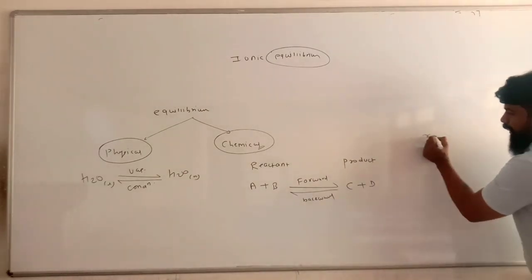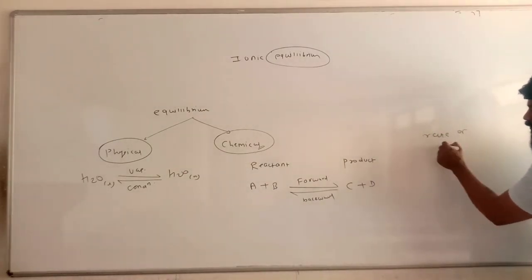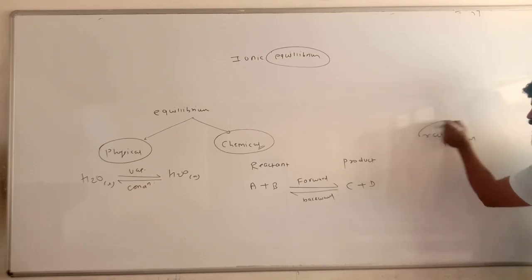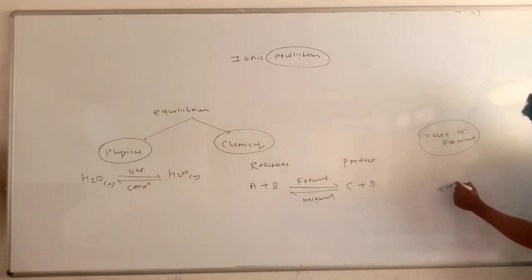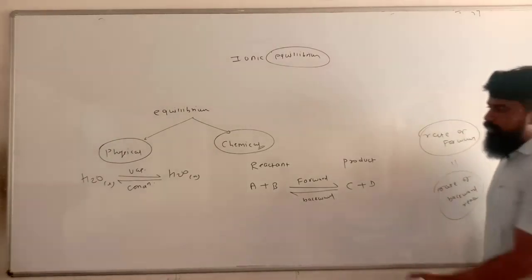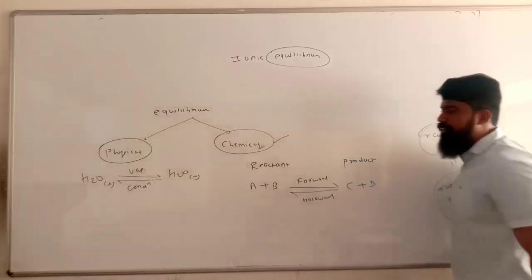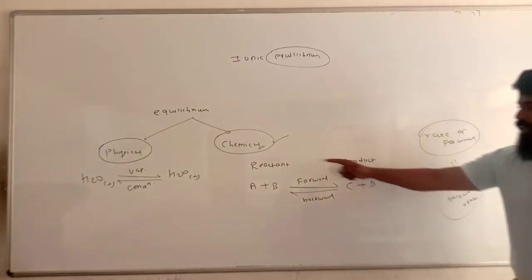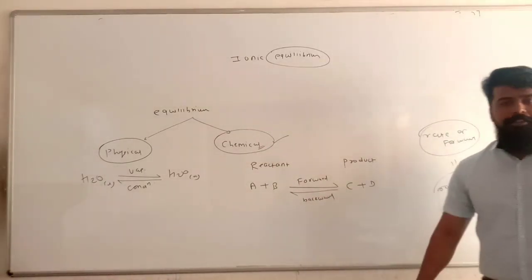If the rate of forward reaction and rate of backward reaction become equal, then it is said that the equilibrium is established between the two species, reactant and product. Such equilibrium is called a chemical equilibrium.